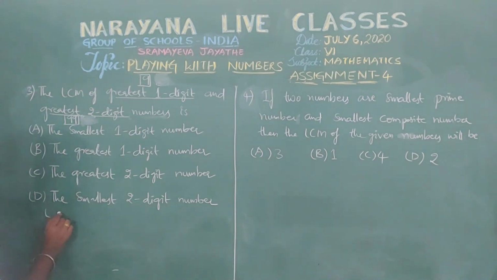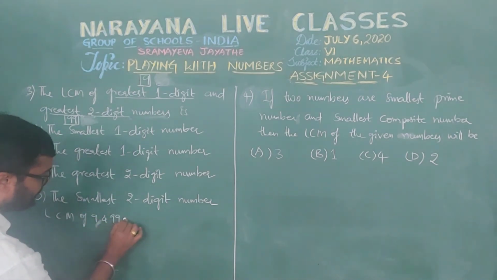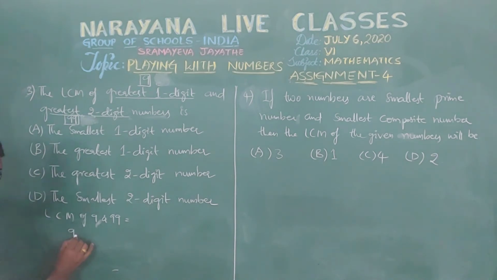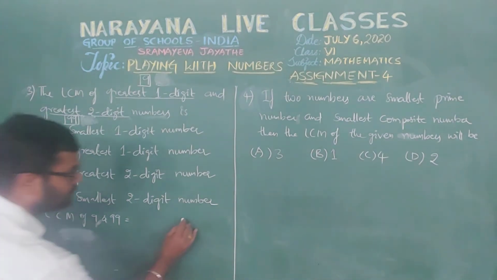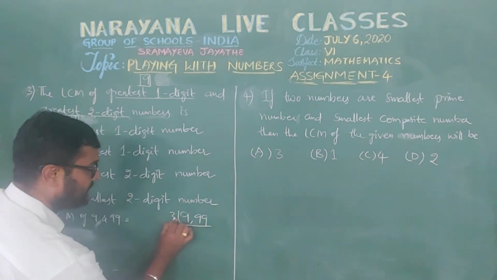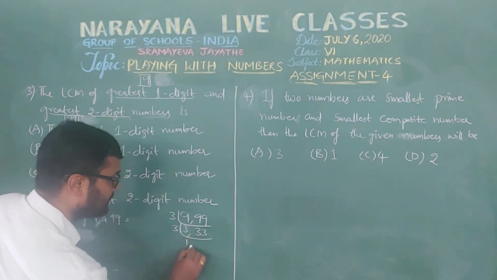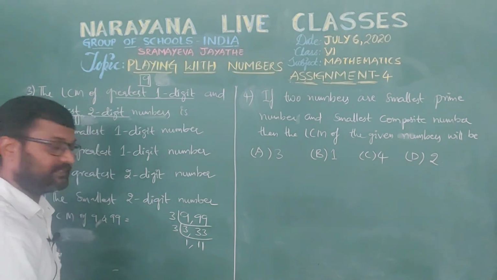So now the LCM, least common multiple, of 9 and 99, let's do it by the division method. 9 and 99. 3 3s are 9, 3 33s are 99. Now 3 1s are 3, 3 11s are 33.